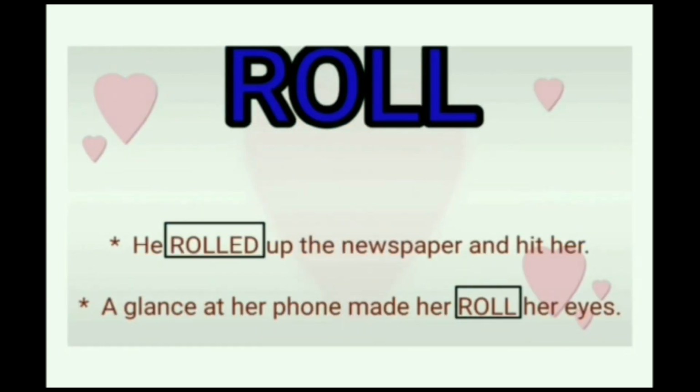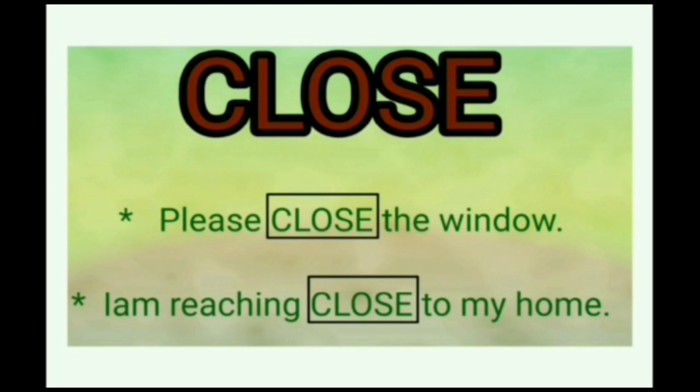The first word is roll. He rolled up the newspaper and hit her. And the second sentence is, the glance at her phone made her roll her eyes. In these two sentences, in different situations, the single word roll plays a different meaning. And the second example is close. Please close the window. And the next example is, I am reaching close to my home. In this also, close plays a role of different meanings in two different sentences.